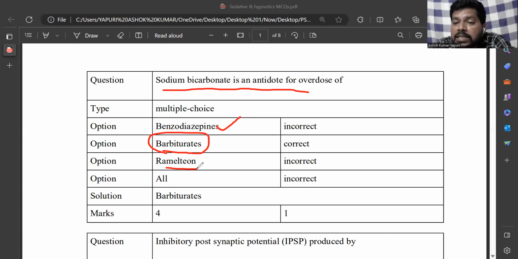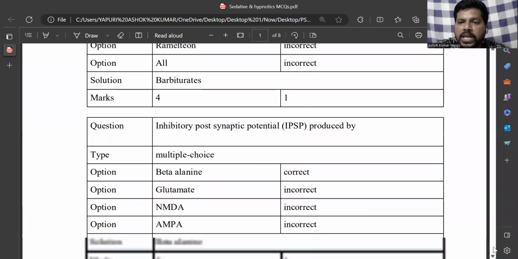In that condition, there is a chance of alteration in the sleep cycle. So ramelteon is not related here. The answer is barbiturates: sodium bicarbonate is the base and barbiturate is a weak acid.